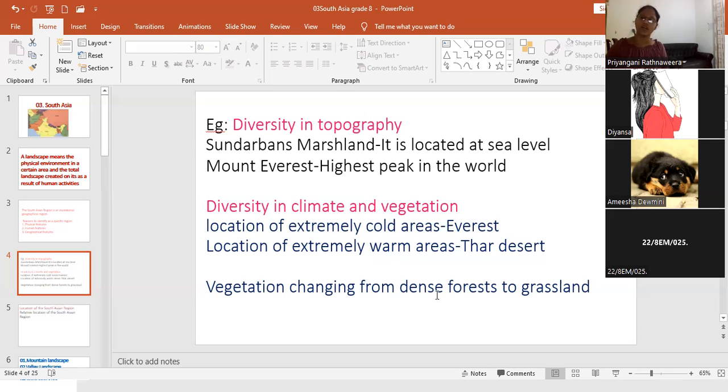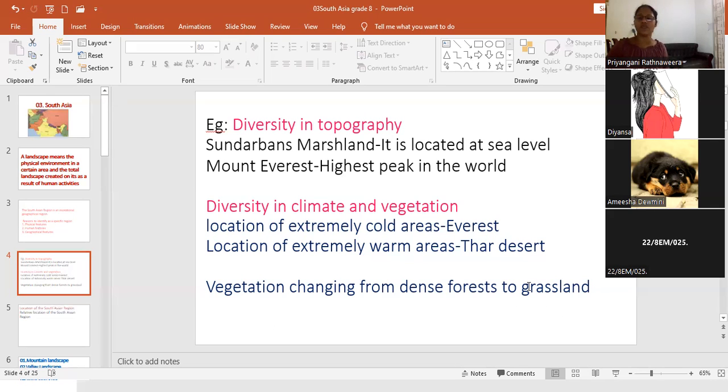Dense forest. There are a lot of plants, trees, creepers, undergrowth, epiphytes. This kind of forest is called a dense forest. Example, the Sinharaja forest is a dense forest. Grasslands have no large trees, no bushes, no creepers, only grass.